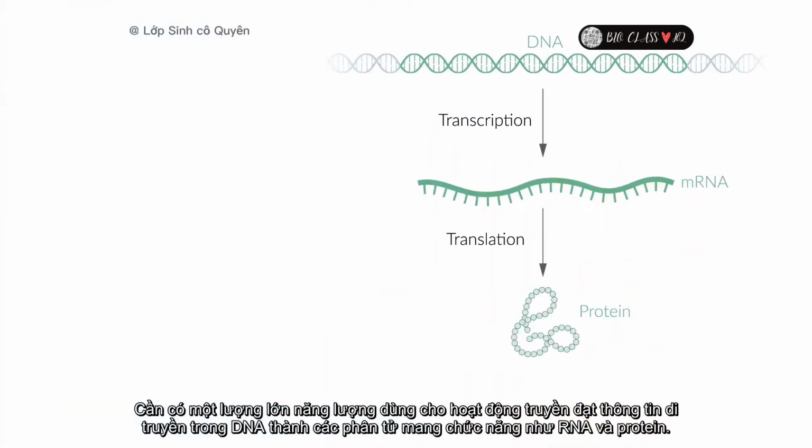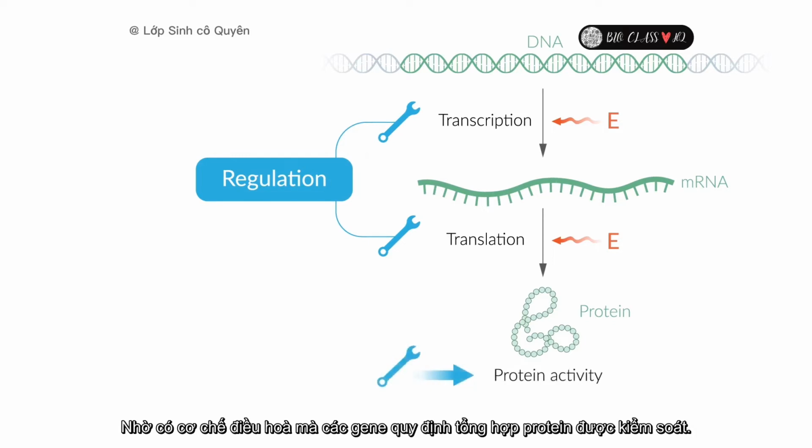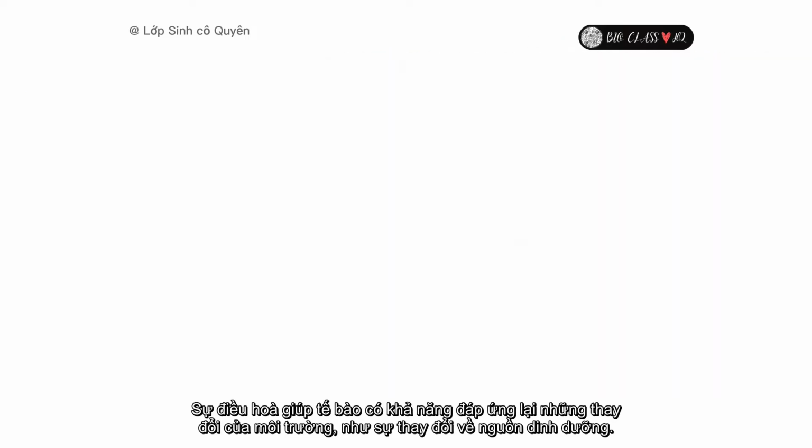To convert the information stored in DNA into functional molecules such as RNA and proteins, a large amount of energy is required. Therefore, gene expression is strongly regulated. Via this regulation, the gene product activity of mainly proteins is also controlled. This enables cells to respond to environmental changes, for example, a change in the nutrient supply.